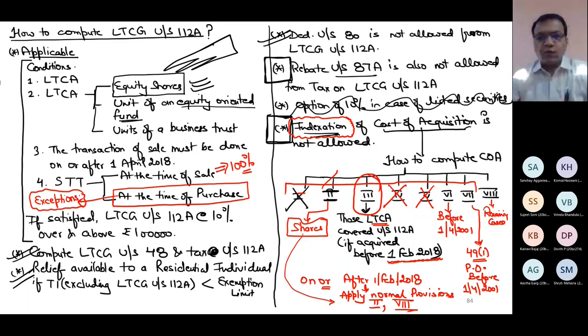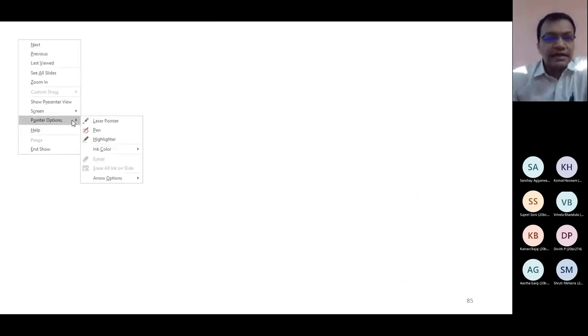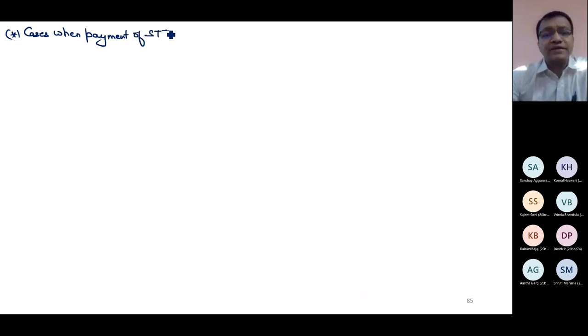So only one new point which I will write, and then I will start discussing with this numerically. So last point is cases when payment of STT at the time of acquisition is not mandatory.